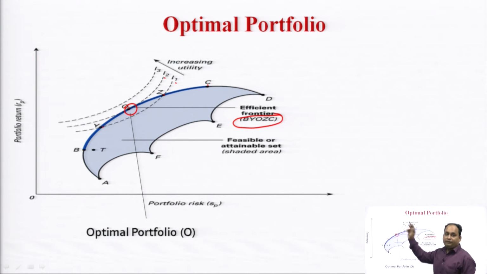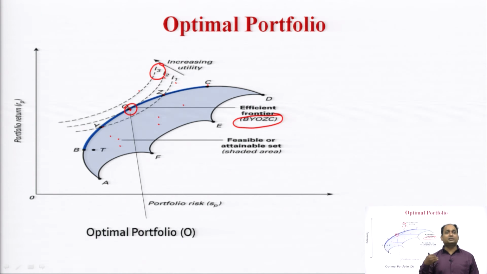Investor will not move towards I3, but investor will stick with I2 because the efficient frontier lies under I2 at the O point. So, this intersection point will be treated as the optimum portfolio. This feasible or attainable set, these shaded areas, are the various attainable sets.